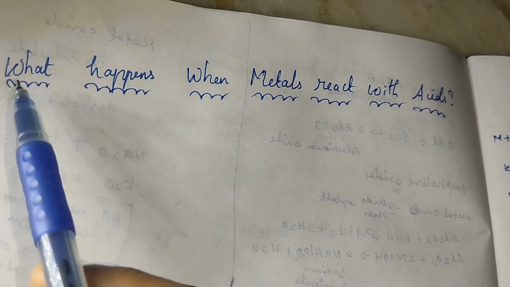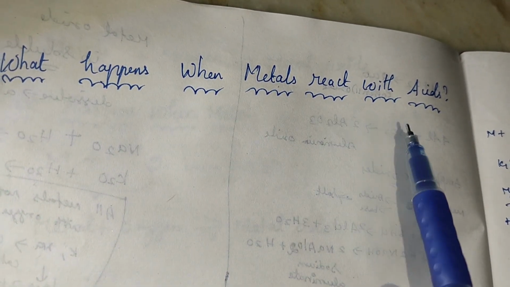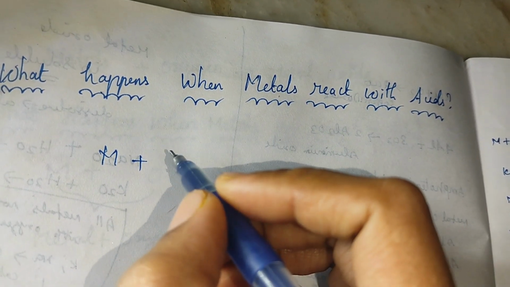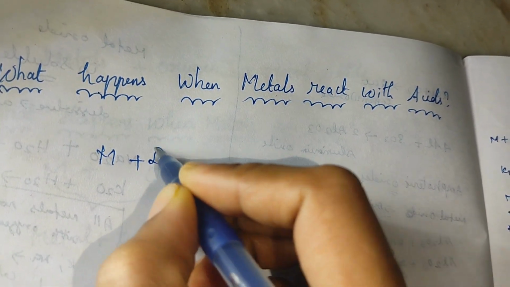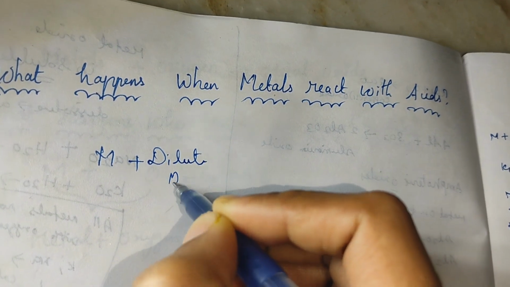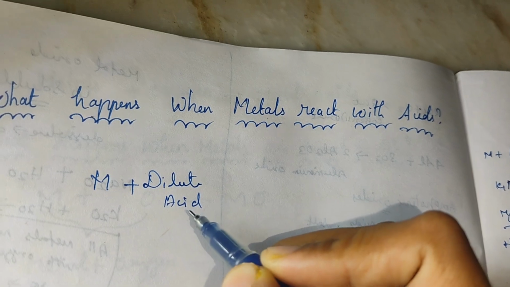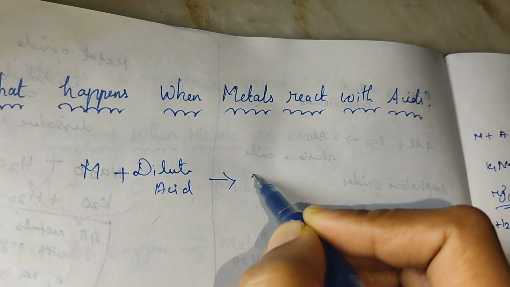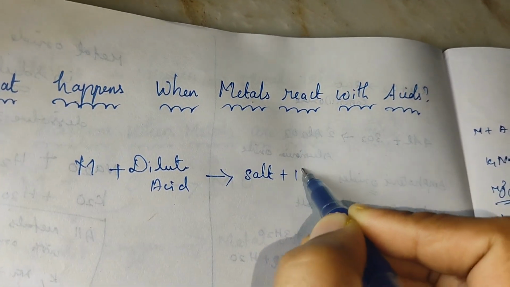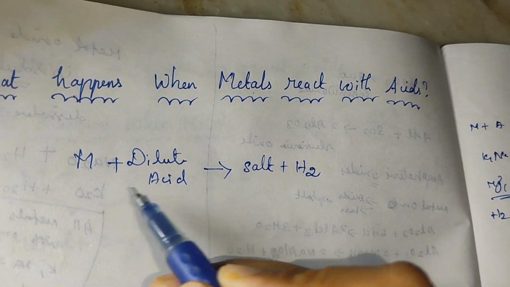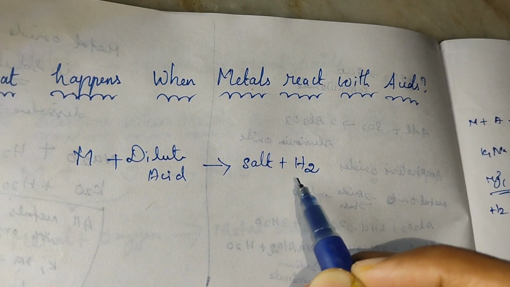Hi guys, today's topic is what happens when metals react with acid. We are taking a metal that is going to react with dilute acid. It may be dilute hydrochloric acid or sulphuric acid. When a metal reacts with acid, it produces salt plus hydrogen gas.